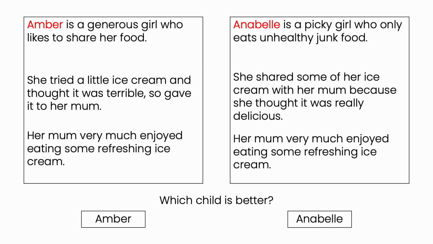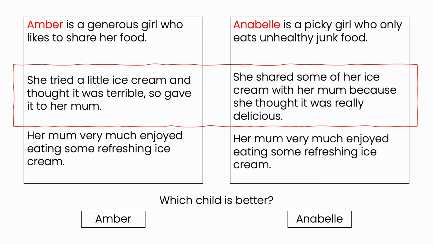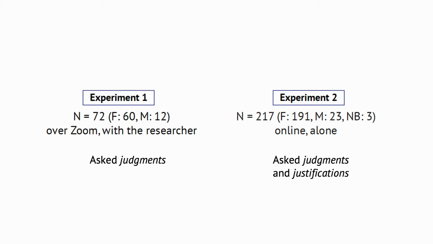If you wanted to judge which kid is better comparing these two scenarios, you might find it a little difficult, given that the behavior of these kids is not consistent with their provided character. When autistic young adolescents are presented with these scenarios and asked to make a decision on which kid is better or worse, they have a tendency of relying more on behavior-based information and ignoring the character-based ones, whereas their non-autistic counterparts consider both types of information.